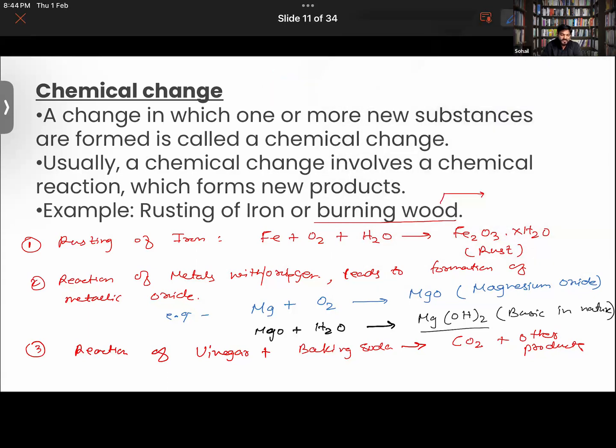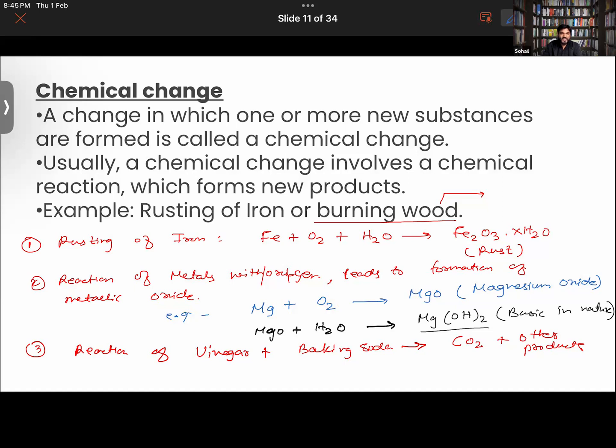We had several examples, like rusting of iron. When the magnesium ribbon was burned in the presence of air, that was also an example, right? The process of how medicines are formed also is a chemical change. Also, how metals are extracted from the ores. You know that metals are not found in pure form in nature; they have to be extracted from the ores.